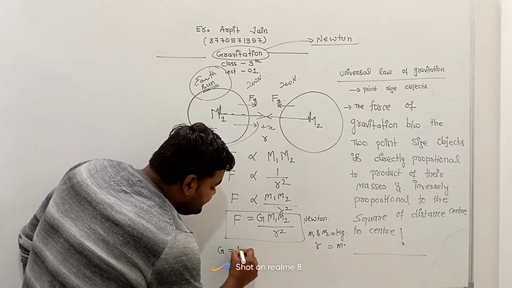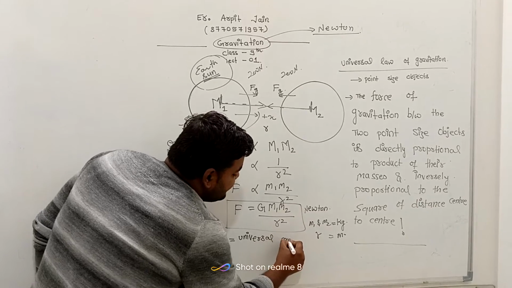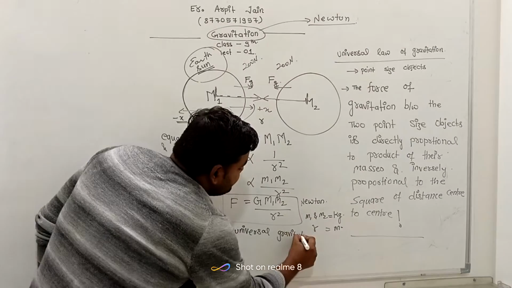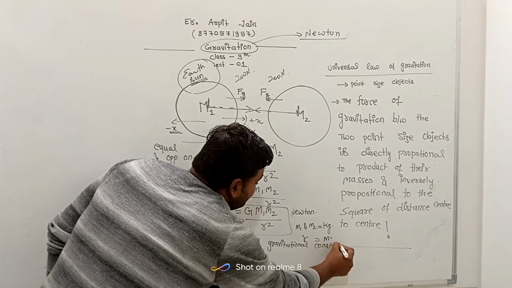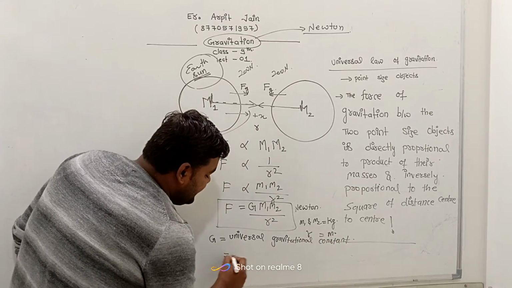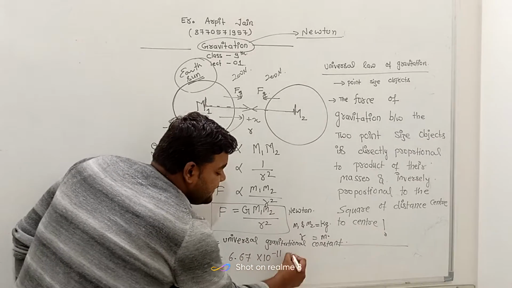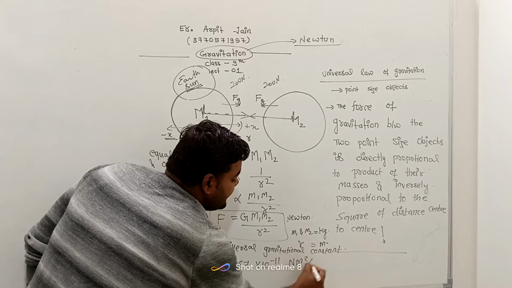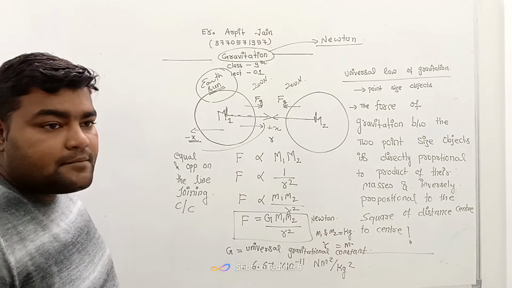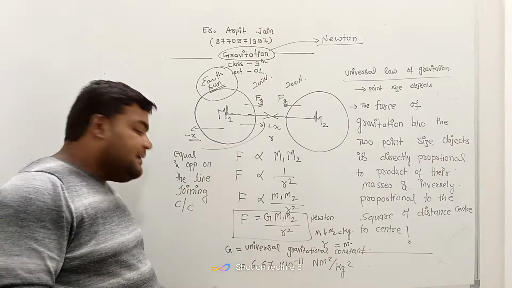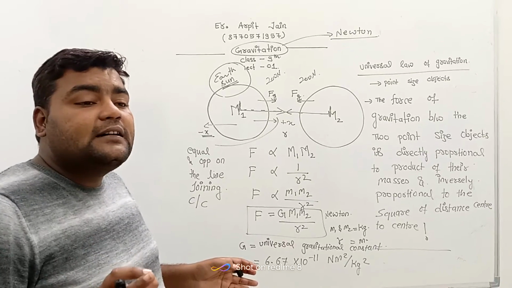Capital G is the universal gravitational constant. And what is the important thing here? The value is 6.67 into 10 to the power minus 11 Newton meter square per kilogram square. So this is the value of G, and this universal gravitational constant is the same throughout the universe.